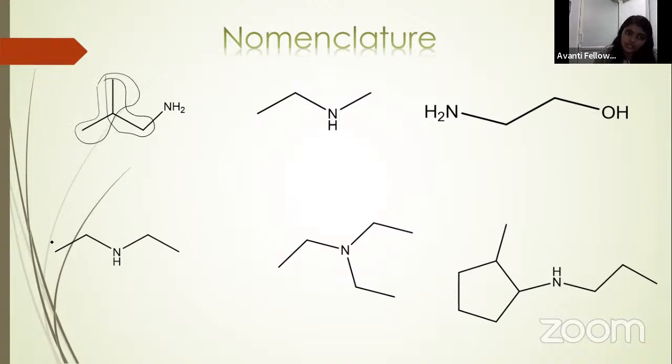Both chains have 3 carbons, so we have selected the principal carbon chain. Then numbering will start from here: 1, 2, 3. So 2-methyl is the substituent, and 1-amine is the principal functional group. Then the name will be 2-methylpropan-1-amine, okay.